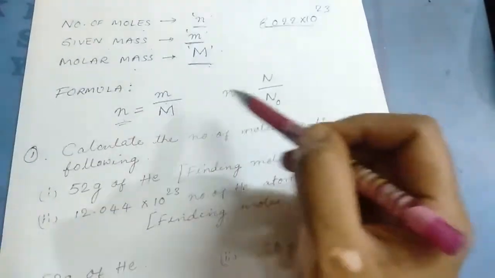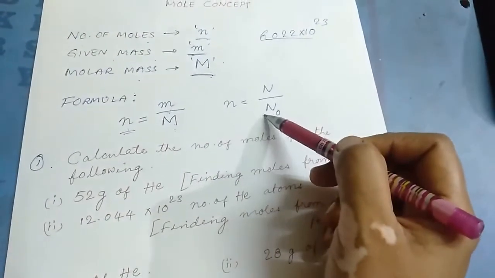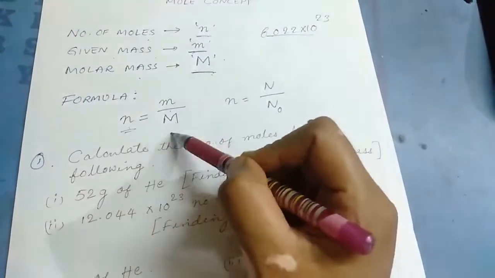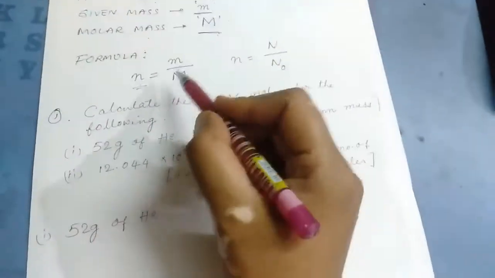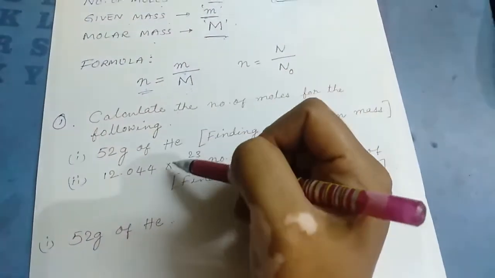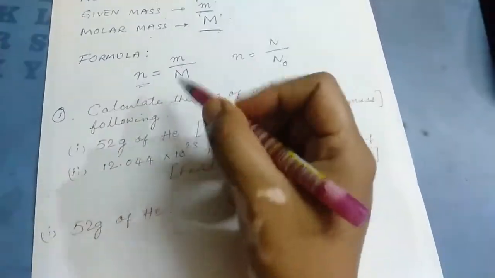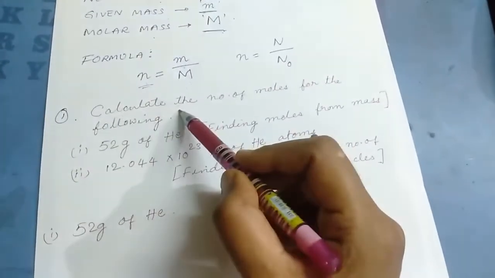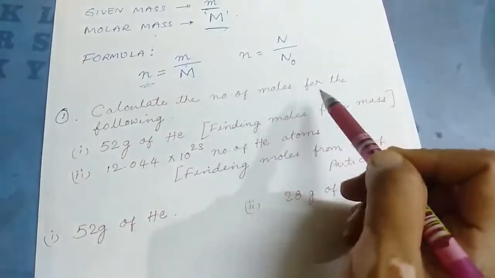Okay, this is another formula. I'll be getting to it later. First let us see this. Let's do one small example sum, which is calculating the number of moles for the following.